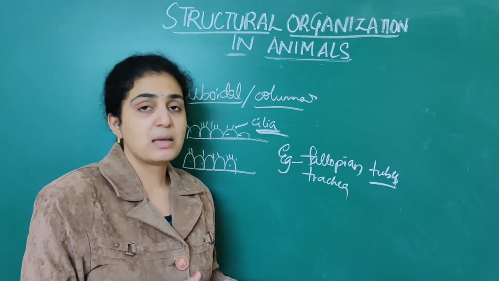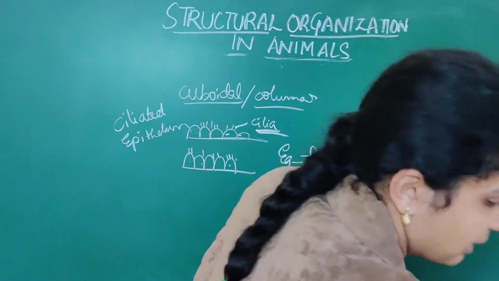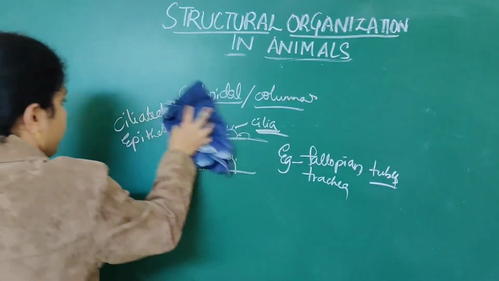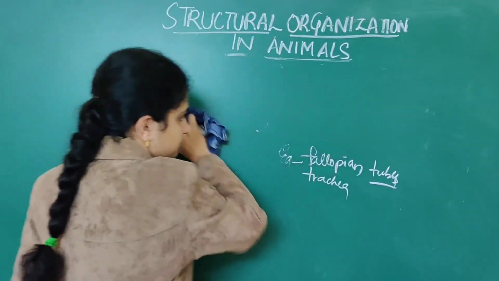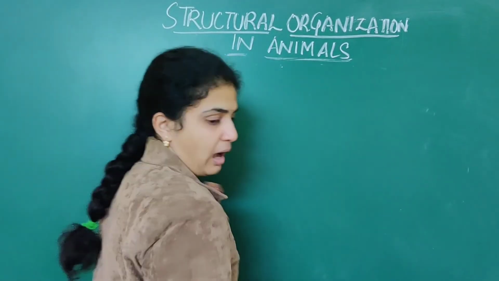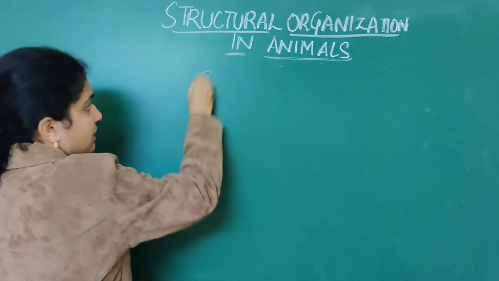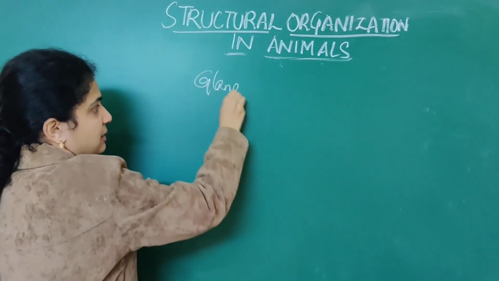Next we are going to see glandular epithelium.